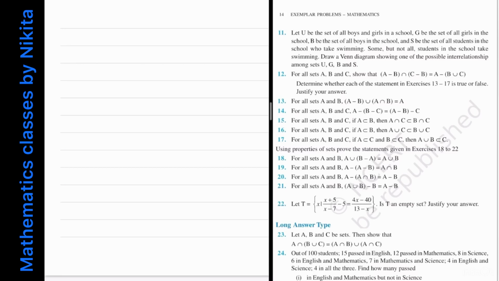So can I say that the union of G and B is equal to U? Yes, because G is the set of all girls, and B is the set of all boys. And their union will be U. So in question number 11, note that